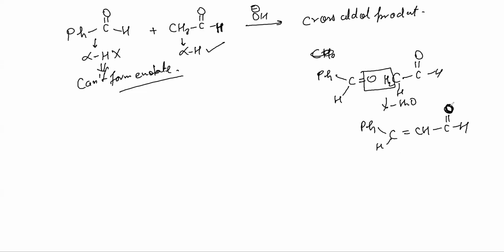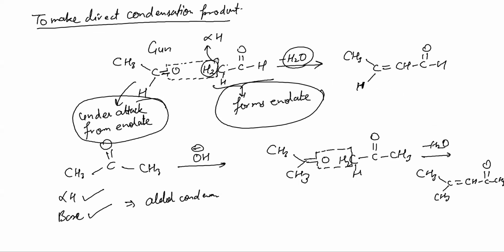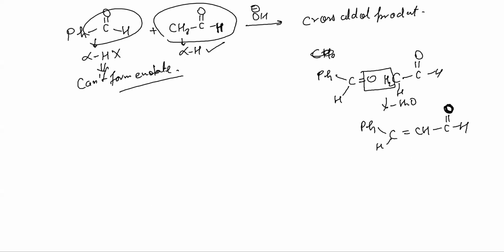Yes, sir. Okay. Now, sir, but the second one can form enolate, no, sir? Yes, that's why its alpha hydrogen are under attack. See, that's why this one is holding gun, and this one, whichever can form enolate, is exposed like this. Second one can form on itself, no, sir? Yes, but that will be called self aldol. I'm not making self aldol. I'm just making cross aldol. Here total product will be two. One self aldol, one cross aldol. I just asked you cross aldol product. I did not ask you self aldol. Okay.